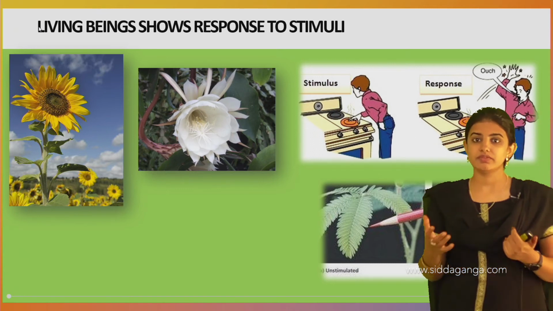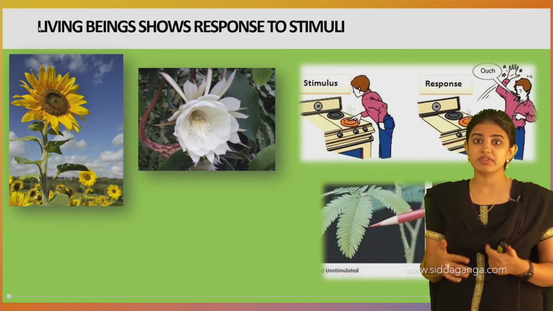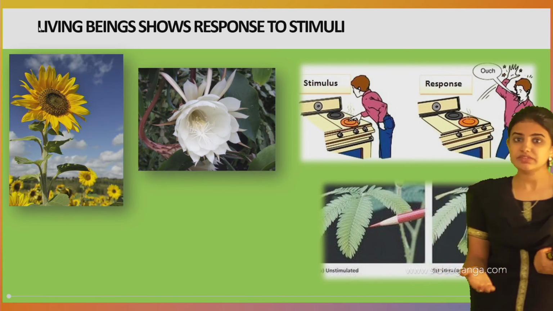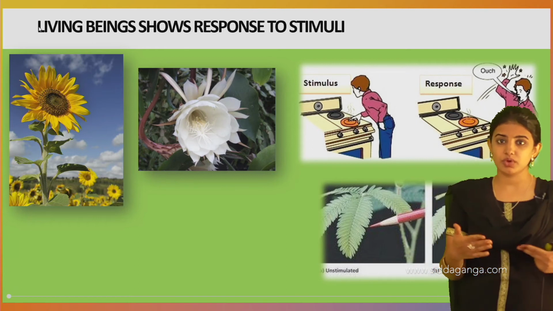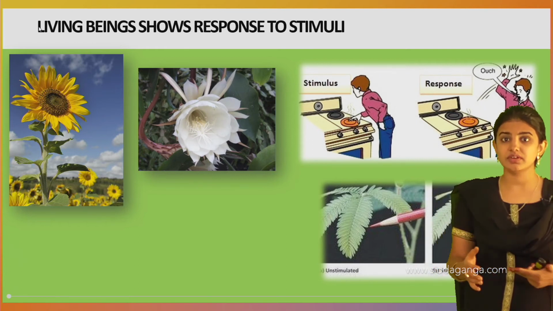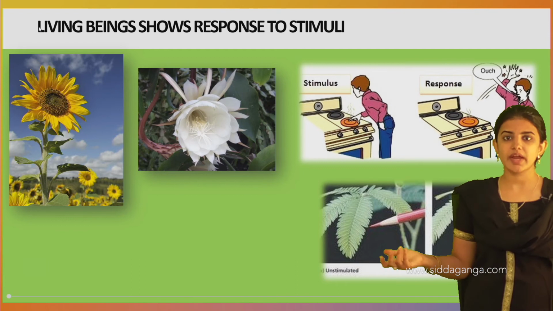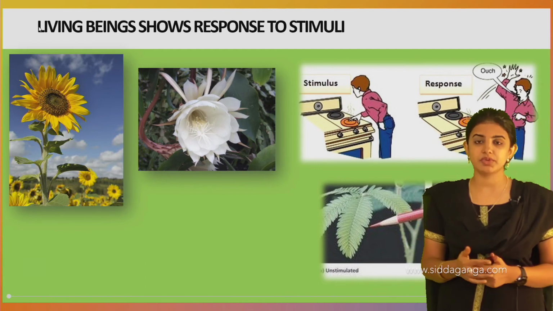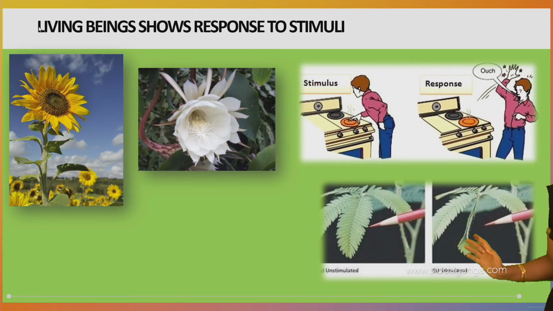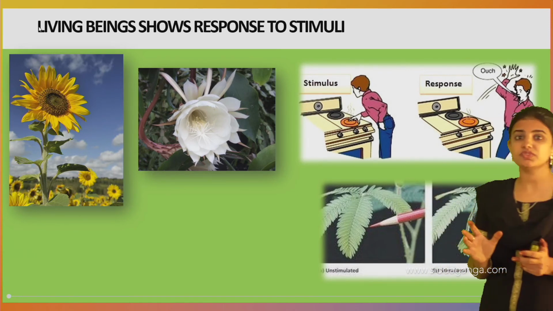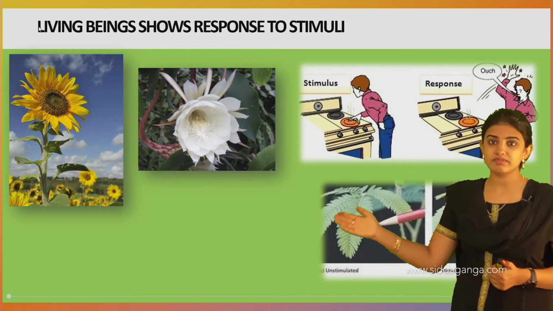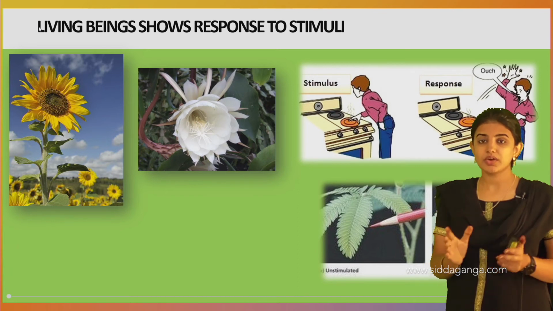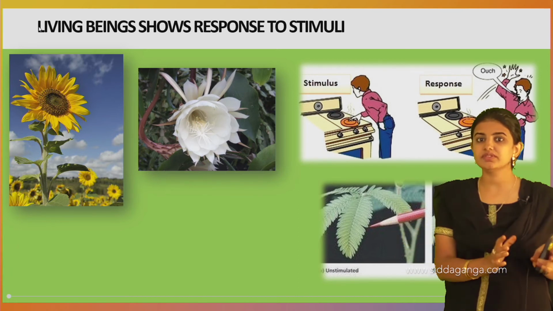See, we all know that we respond to the stimuli. When we strike a hard object with our hand, we can't even think, we remove our hand, and that is the response we give to the stimulus. And there are some plants which respond to stimuli, like the sunflower. Usually the sunflower rotates its flower according to the sun, wherever the sun is present.